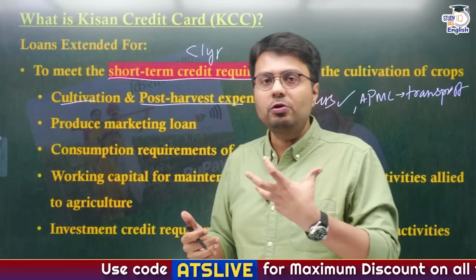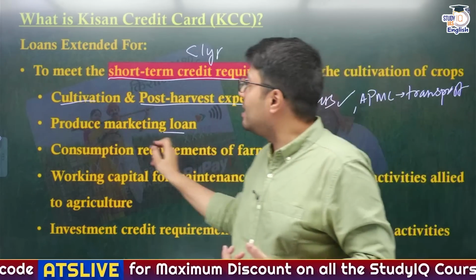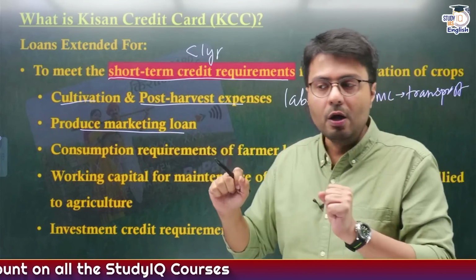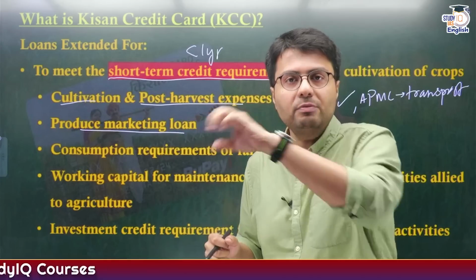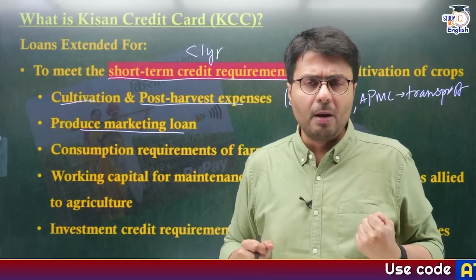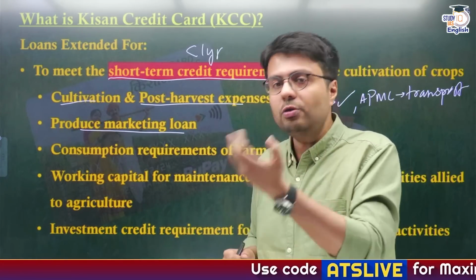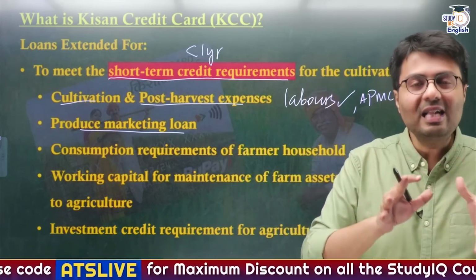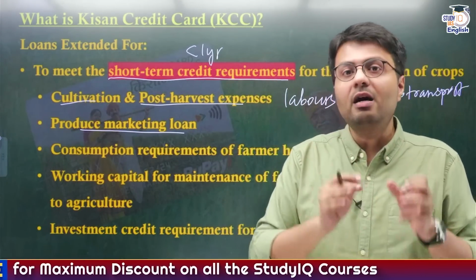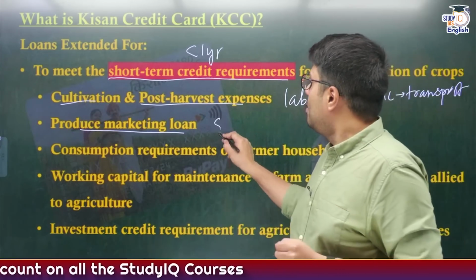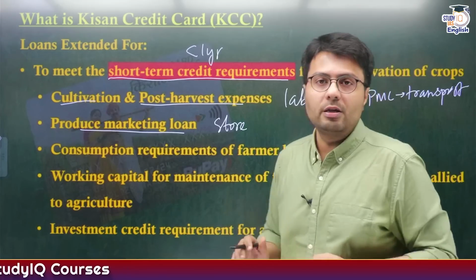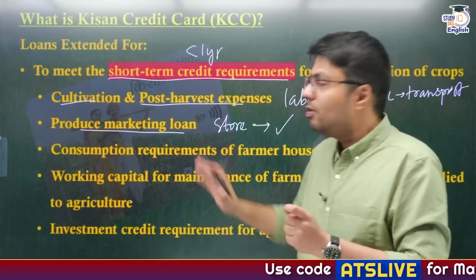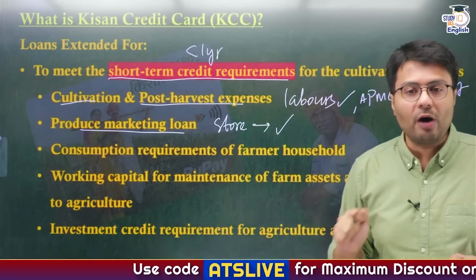Similarly, farmers also require money for marketing purposes. Suppose you go to an APMC mandi and you want to sell your potatoes, but at that time the prices of potatoes are quite low in the market. So farmers would not want to sell their potatoes for a less amount of money because it might lead to less profit, or even in some cases farmers might have to incur a loss. So then farmers decide to store these potato at a cold storage. So to pay for cold storage fees, etc., here also the loans from Kisan credit card can be used by farmers.